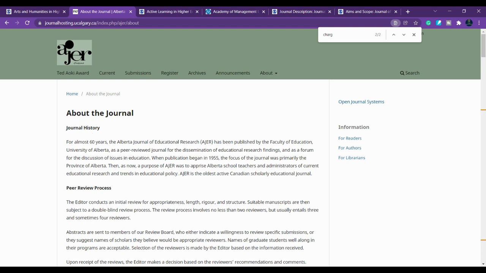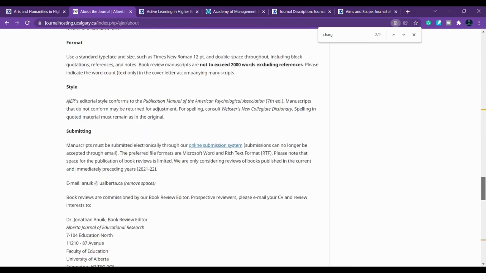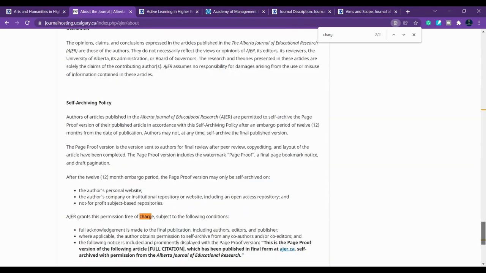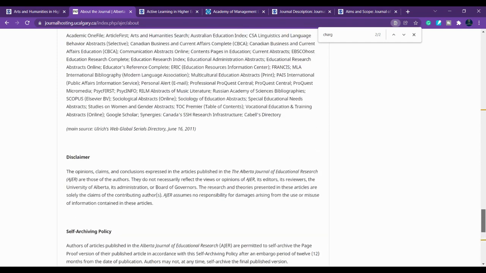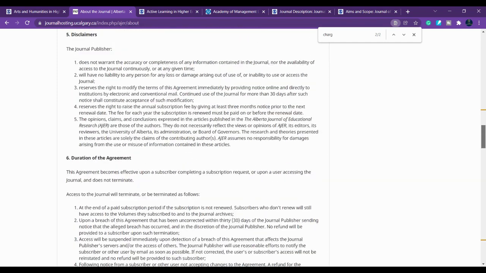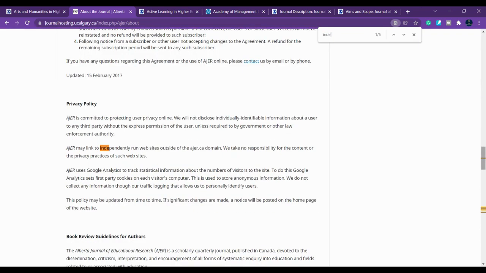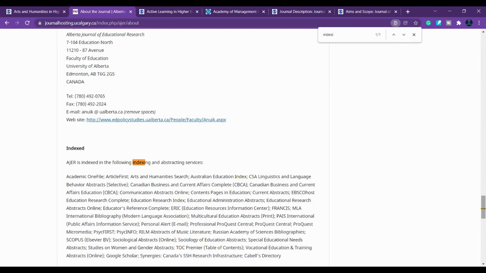the Alberta Journal of Educational Research, AJER. This journal is also not asking for any charge. Here you can check the indexing. I'm just going to take you through the list of journals, and you can cross check. You should also cross check in the Scopus database, because anytime they may cancel the Scopus indexing. So I request you all to check in the Scopus database as well.